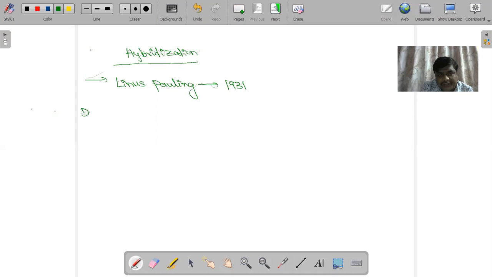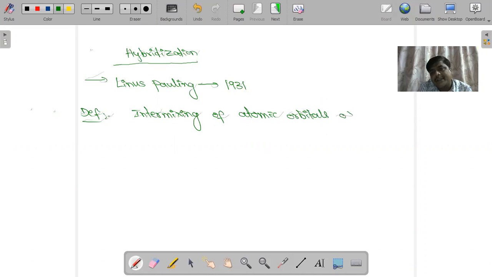So what is the definition of hybridization? Intermixing of atomic orbitals of almost similar energy.